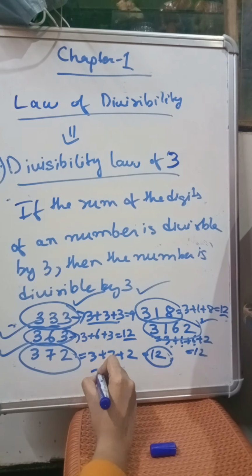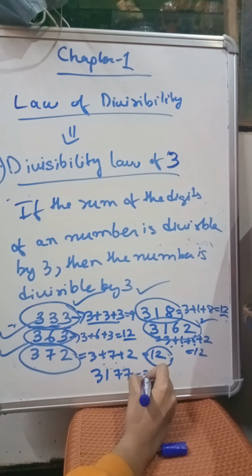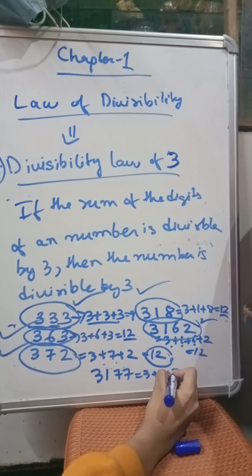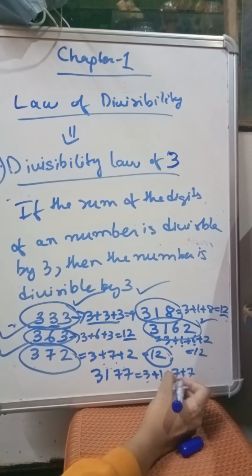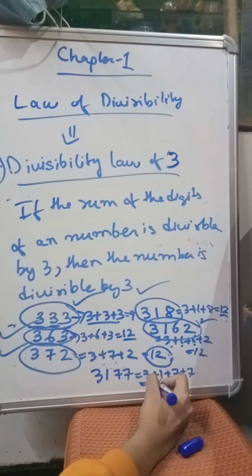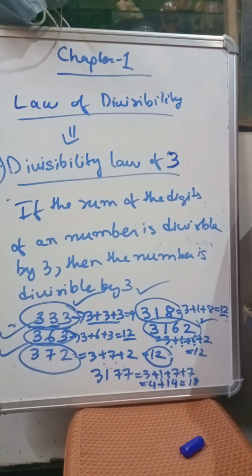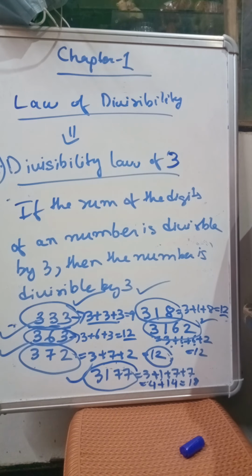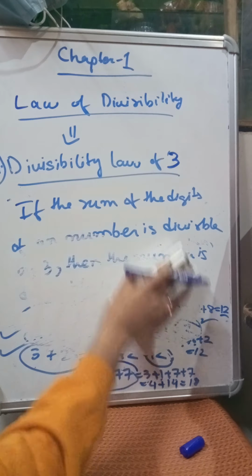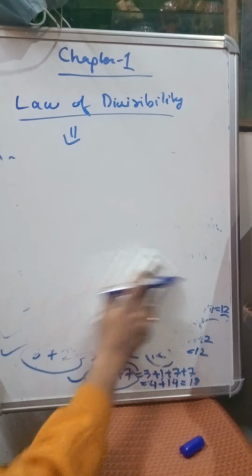Now let us take another example. 3, 1, 7, 7. Okay, so 3 plus 1 plus 7 plus 7. So 3 plus 1 is 4 and 7 plus 7 is 14. So 4 plus 14, that is 18. Does 18 come in the table of 3? Yes, 18 comes. So again this is divisible by 3, right? So this is how we check the divisibility rule of 3.